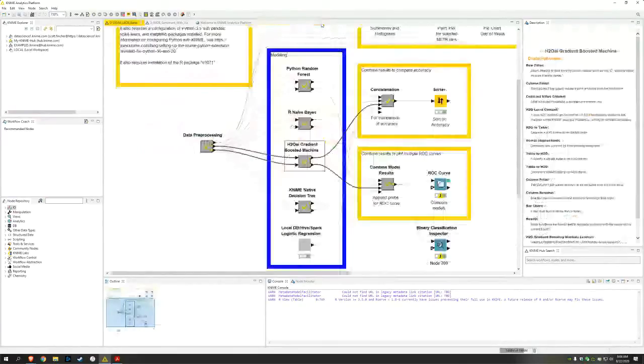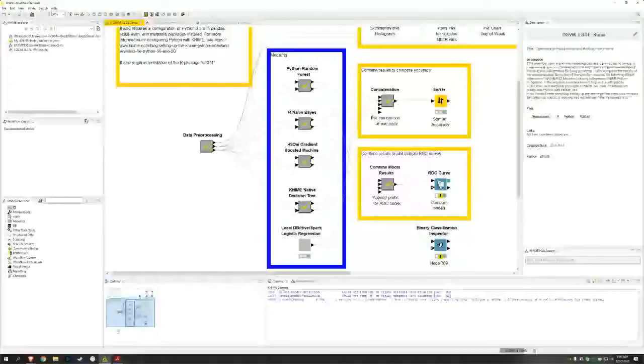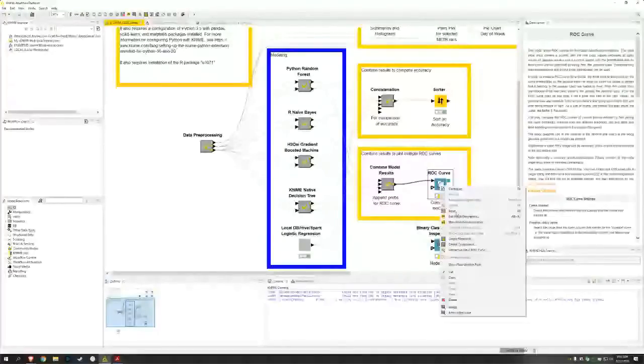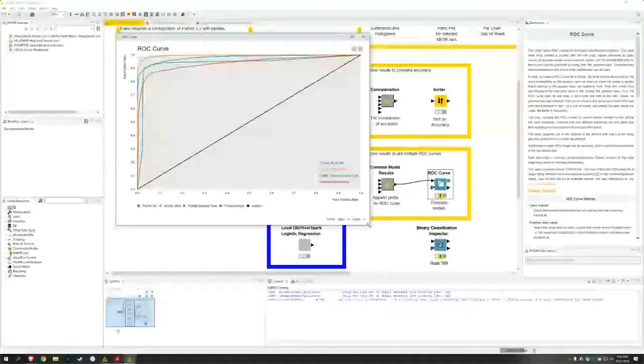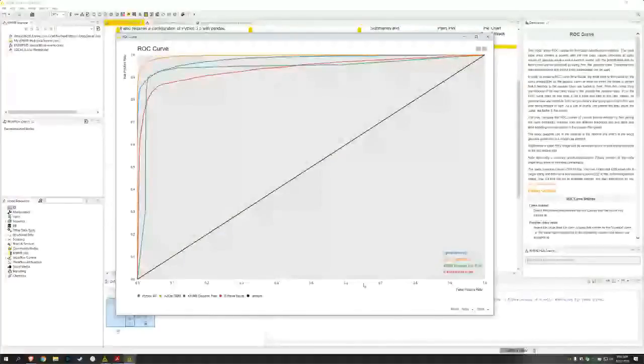So ultimately, what does this look like? If I want to look at the ROC curve, for example, I've combined all these different model results, and then I use a ROC curve node to plot it up. If you're familiar with ROC curves, then you know that what we're attempting to do here is minimize the false positive rate on the x-axis and maximize the true positive rate on the y-axis. So we're trying to pull these curves up to the top left-hand corner such that the area under the curve, the higher it is, the closer to 1 it is, a good indicator that the model is performing well.